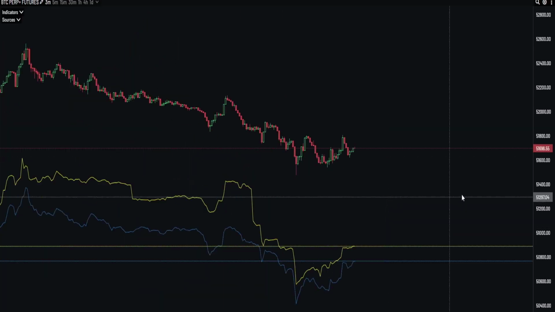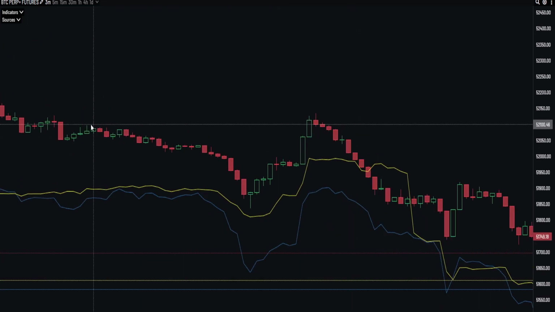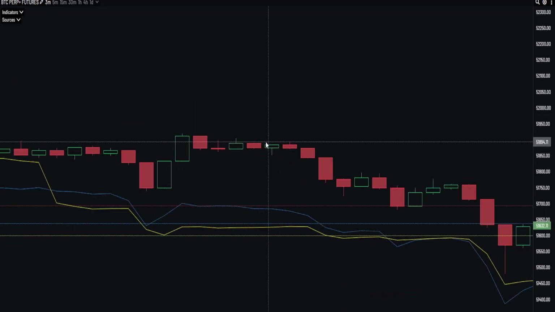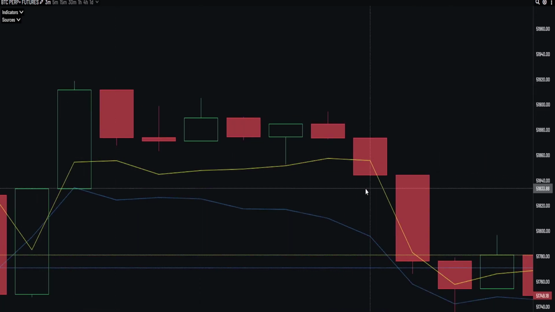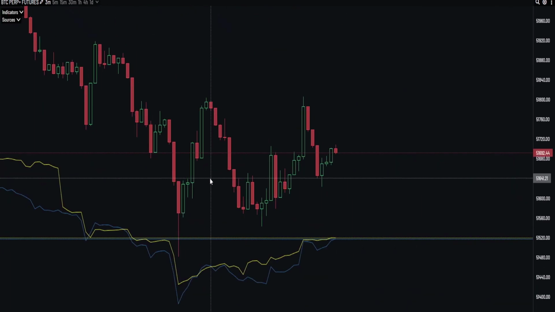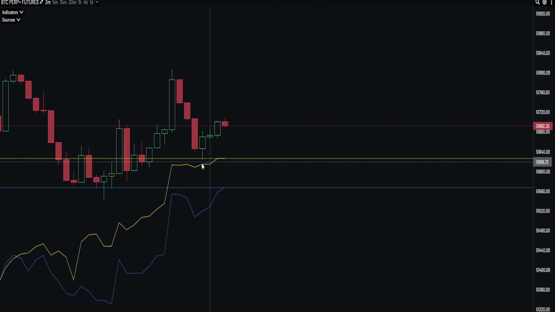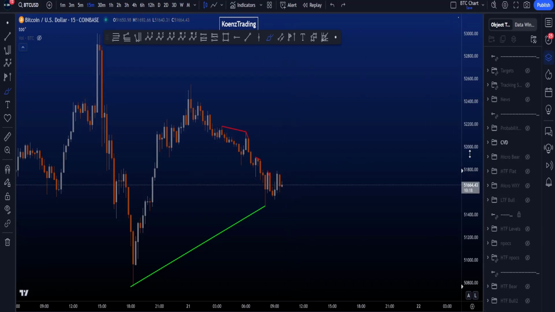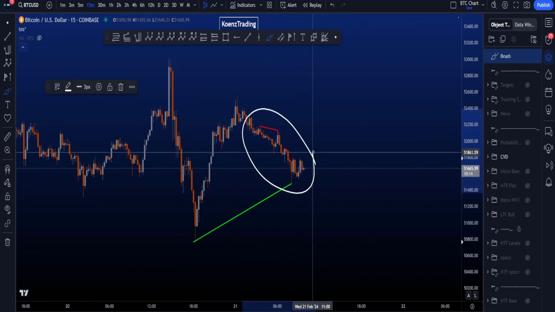But if I then switch to the 3-minute time frame, then you can see that here we had a bearish CVD divergence. We had over here a lower high on price but a higher high on the yellow CVD. Also here we had lower highs on price, right, but a higher high on the CVD, and this is a repeating story on the 3-minute time frame at the moment. Once again, lower high on price, higher high on the CVD. So I definitely want price to move up a little bit further and invalidate some of these bearish CVDs, because the 3-minute CVDs are very, very relevant.